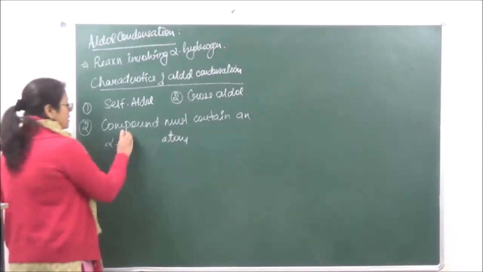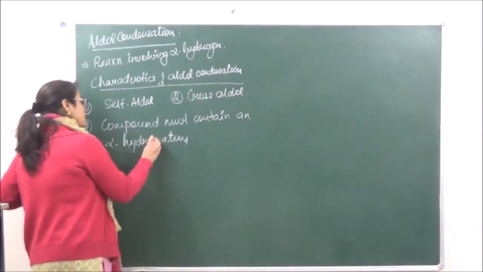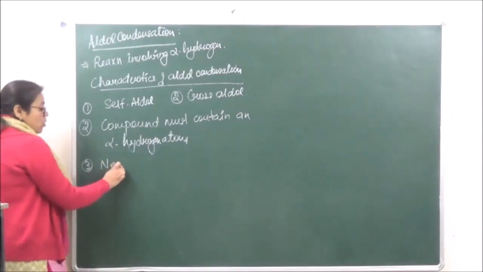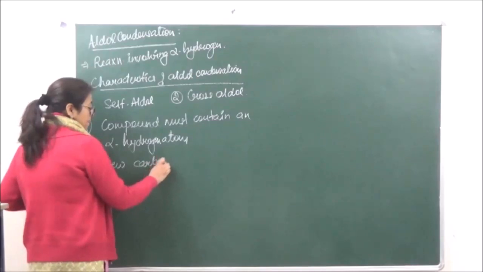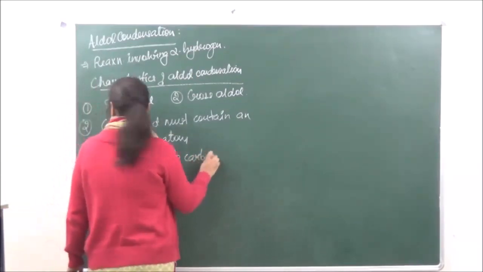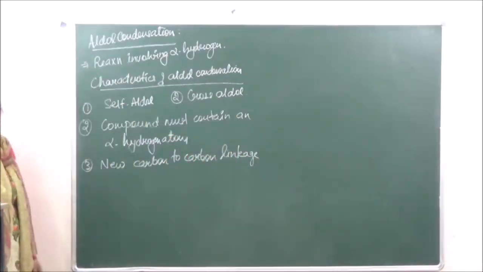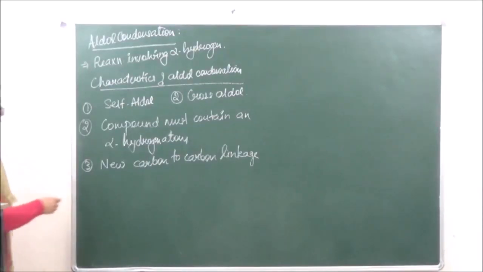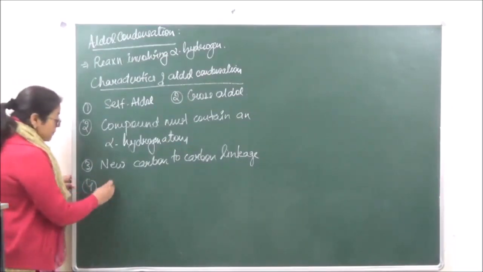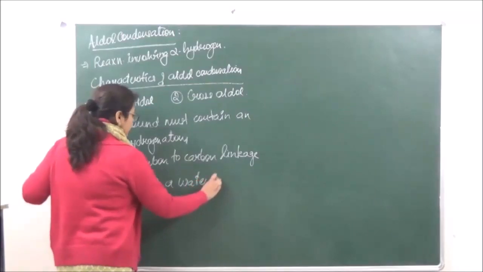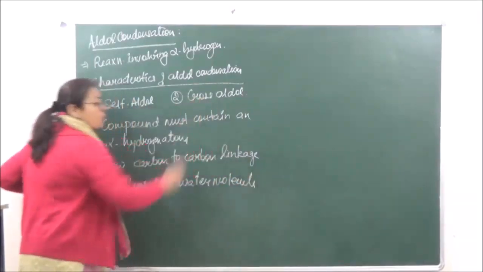Then secondly, a new carbon to carbon linkage will be formed when the products are formed, and the condensation product over here is going to be an aldol or condensation that is going to be accompanied by loss of a water molecule.